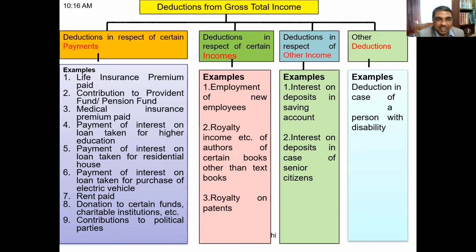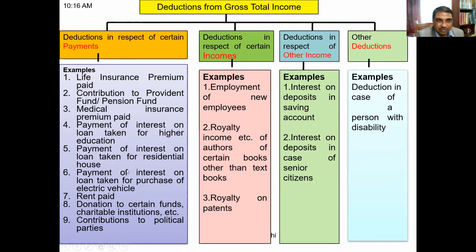If you pay interest on a higher education loan, you get some deduction. If you pay interest on a loan taken for a residential house, there is some deduction. If you pay interest on a loan for purchase of an electric vehicle, deductions are there. Deductions are also there for rent paid, and for donations made to certain funds or charitable institutions. Even deductions are available for contribution to political parties. So these are some examples only.